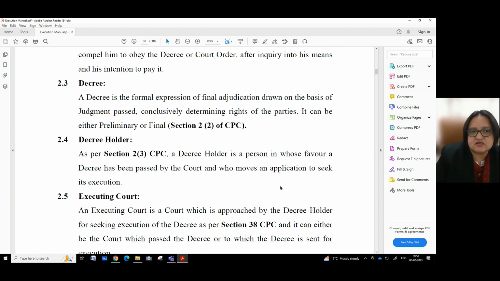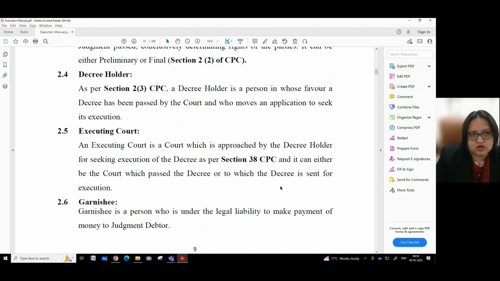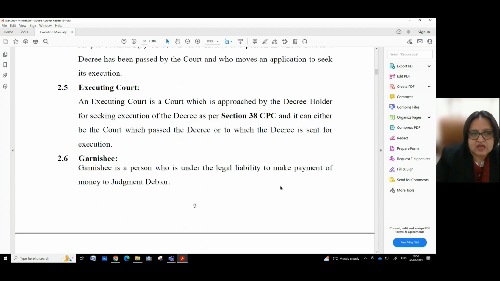Decree. A decree is the formal expression of final adjudication drawn on the basis of the judgment passed, conclusively determining rights of the parties. It can be either preliminary or final. Section 2, subsection 2 of CPC. Decree holder. As per section 2, subsection 3 CPC, a decree holder is a person in whose favor a decree has been passed by the court and who moves an application to seek its execution.